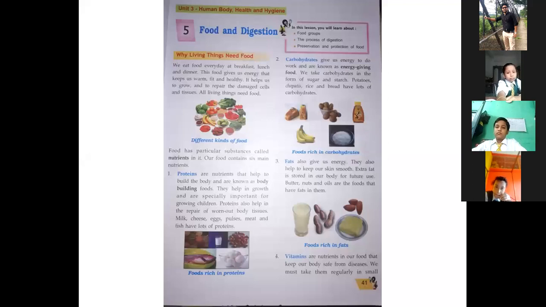What is protein? Proteins are nutrients that help to build the body and are known as bodybuilding foods. This is a very important line. A question can come: what do you mean by bodybuilding foods, or which type of nutrient is called bodybuilding food? Protein is called bodybuilding food because these nutrients help to build our body. They help in growth and are especially important for growing children.